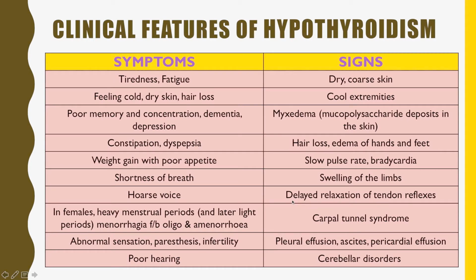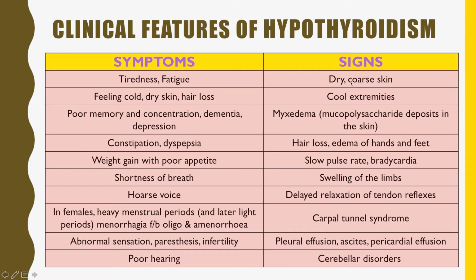So the overall general clinical features for hypothyroidism are symptoms: tiredness, fatigue, feeling cold, dry skin, hair loss, poor memory and concentration, dementia, depression, constipation, dyspepsia, weight gain but with poor appetite, shortness of breath, hoarse voice, very important, hoarse voice in females, heavy menstrual bleedings, and these heavy periods will be followed later on by oligomenorrhea and amenorrhea, that means less menstrual bleeding and no menstrual cycles at all, abnormal sensations, paresthesia in the hands, infertility, poor hearing,